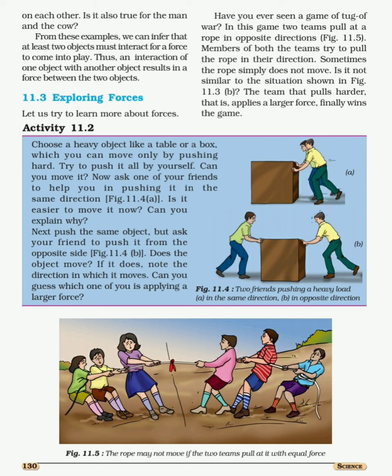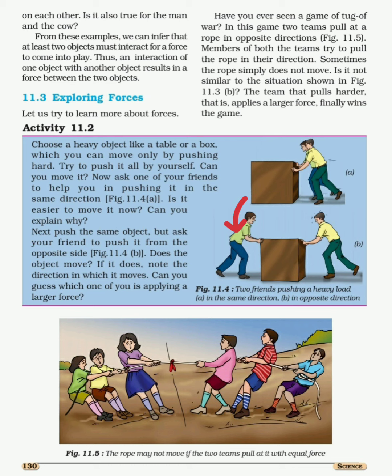And when your friend helps you to push that object, what is your observation? You will observe that you can easily move that heavy box. Now do a little bit the opposite. You will tell your friend to stand in the opposite direction.